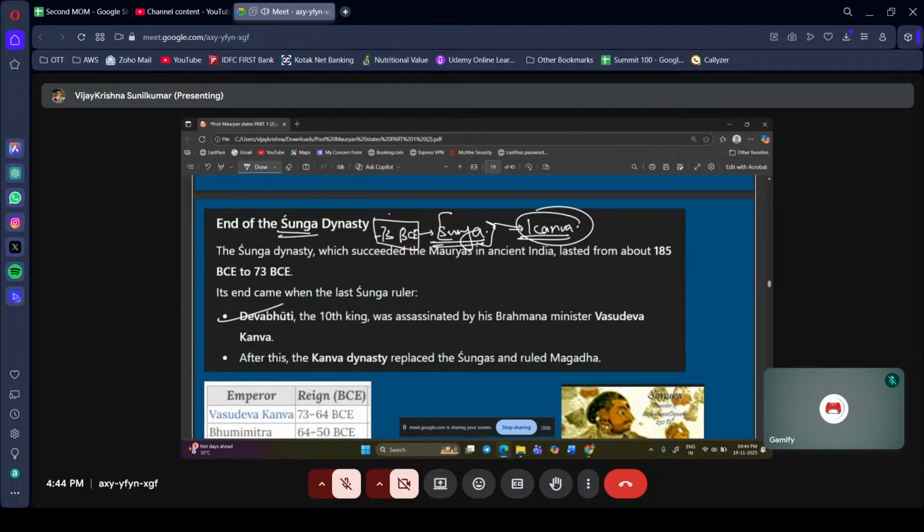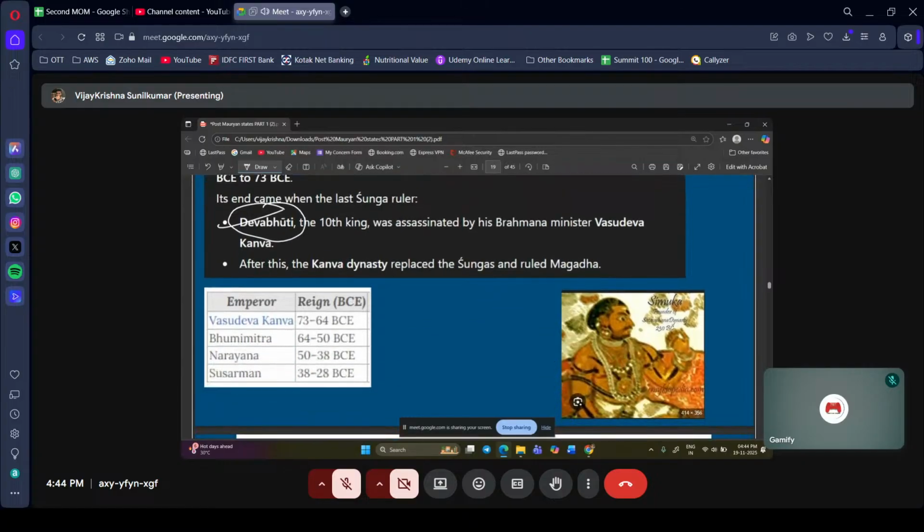The last Sunga ruler was Devabhuti. Brihadratha was the last Mauryan ruler. Devabhuti was the last Sunga ruler.